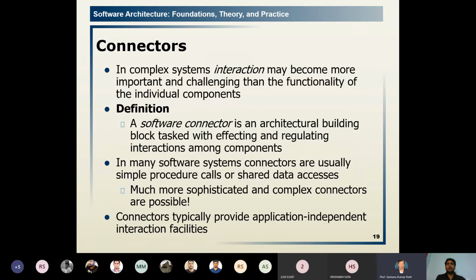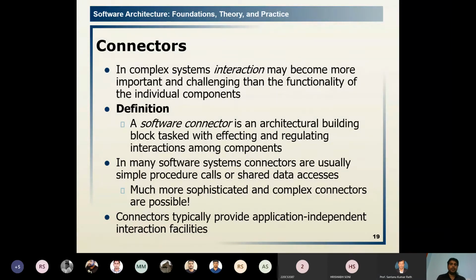The next one is the connector. Which element is it? The interaction element. The connector obviously interacts with other components. In complex systems, the interaction may become more important. The components have the processing and data elements, and the connectors have the interaction element.